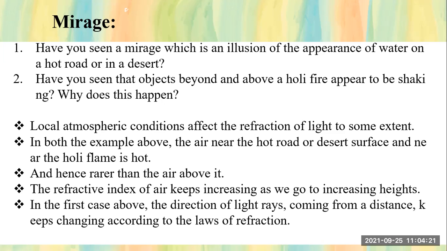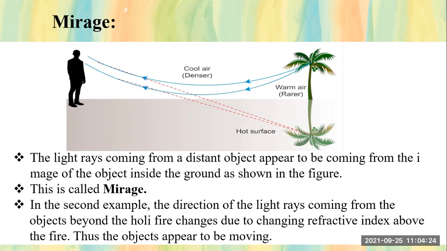Okay. Now see, can you see this photograph here? The warm air is a rare medium. The cooler air is a denser medium. And students, when we see from a height, light is going from denser to rare medium, and it goes away from the normal. So the image which is coming to our eyes is actually coming from the image of that object, not from that object. Due to refraction, it is coming from the image of that object.